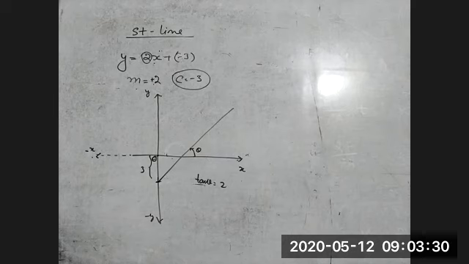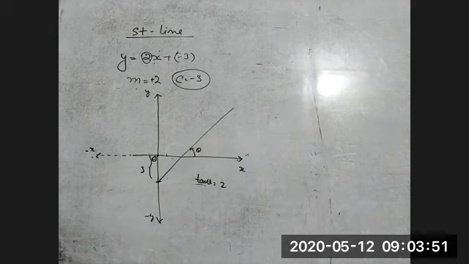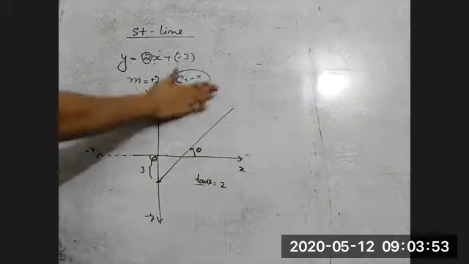Sir, why only tan theta? Why not sin theta or cos theta? I'll tell you that also in the next example. Why it is tan theta? It is called slope. Slope means, I'll tell you in the next example.